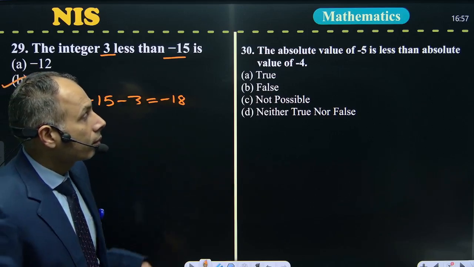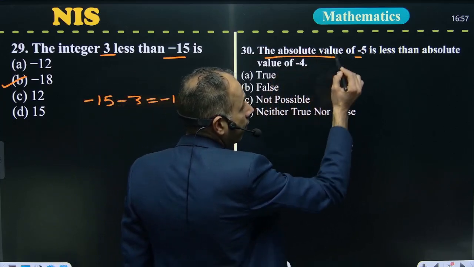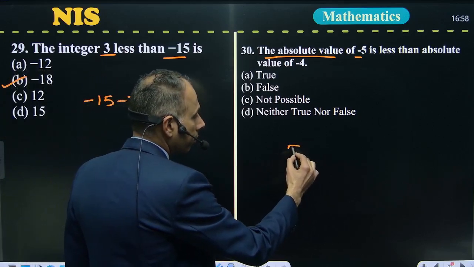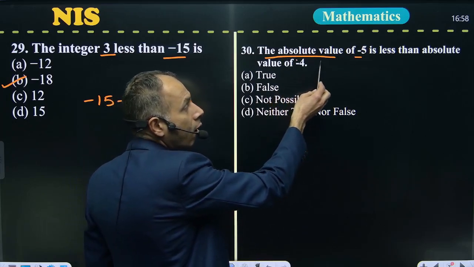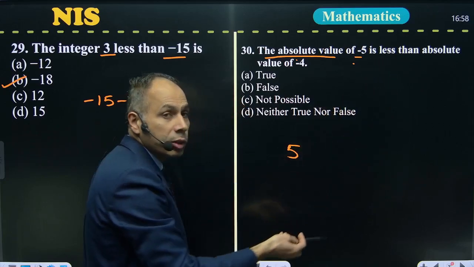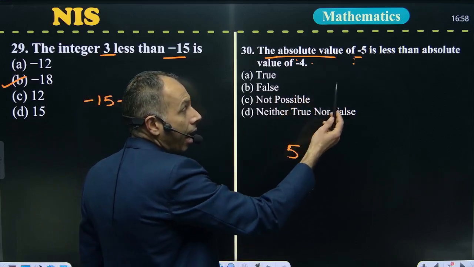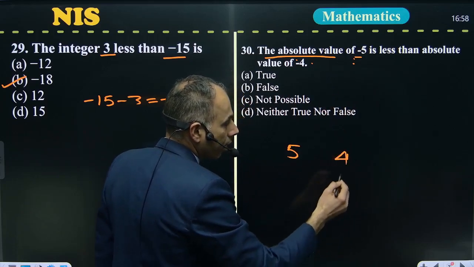30th question. Here the absolute value of minus 5 is 5. It says that the absolute value of minus 5 is less than the absolute value of minus 4. You know, the absolute value of minus 5 is 5 and the absolute value of minus 4 is 4.